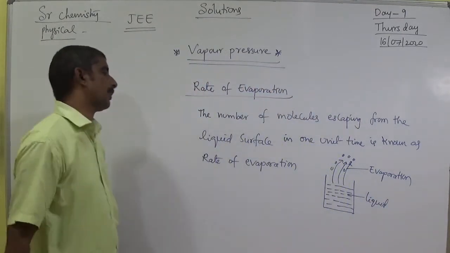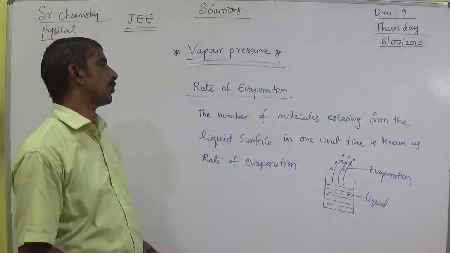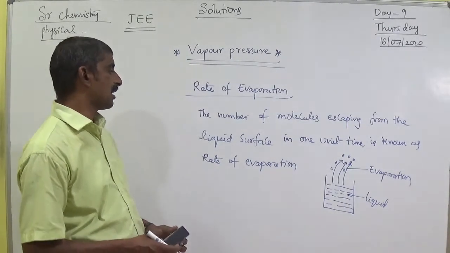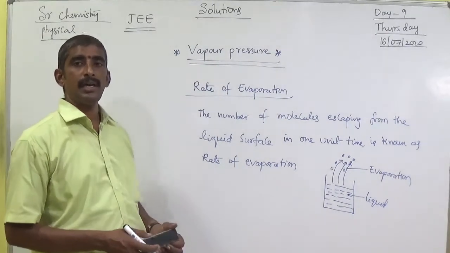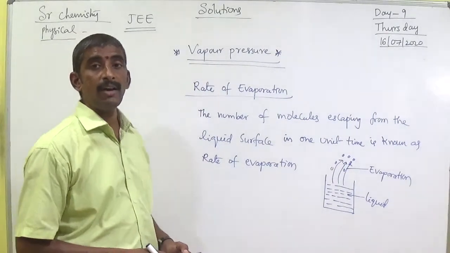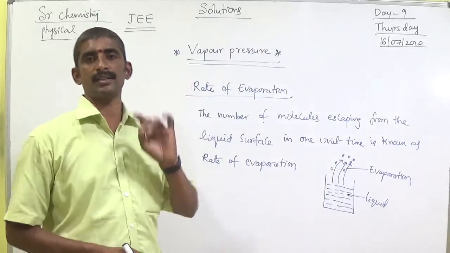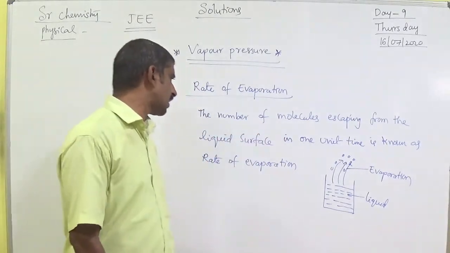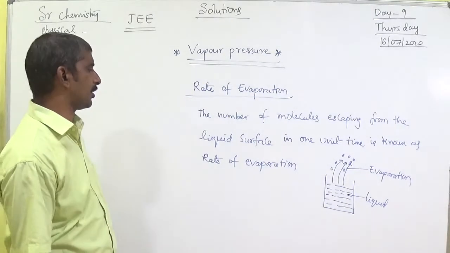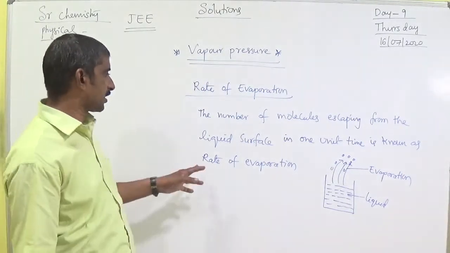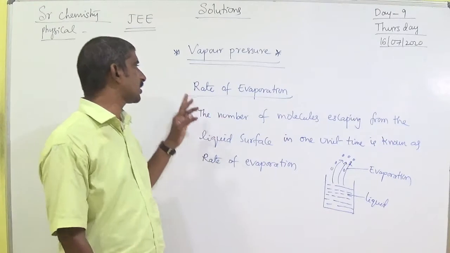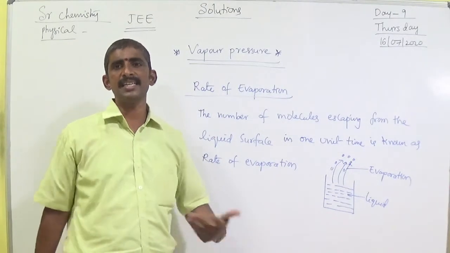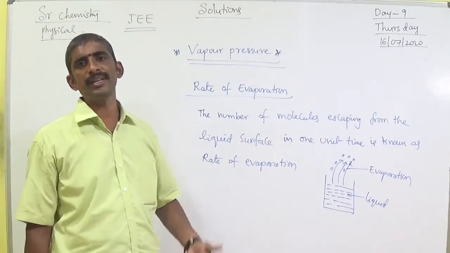So that is evaporation. The number of molecules escaping from the liquid surface in one unit time is known as rate of evaporation. Rate of evaporation depends on four factors. As temperature increases, rate of evaporation also increases.